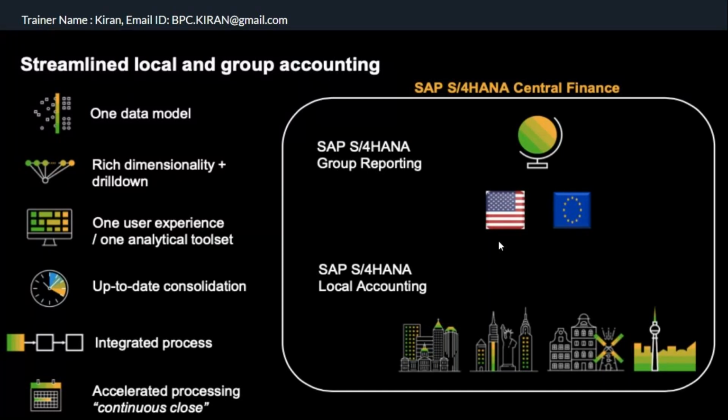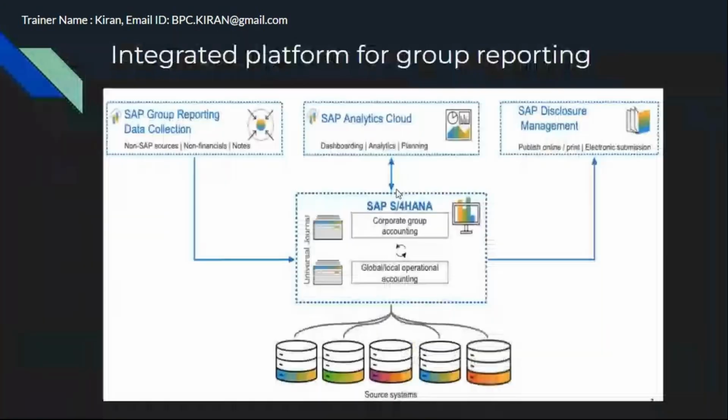And there is no loading concept now. You just release the data from the universal journal, from local accounting to group accounting, and non-SAP data you can directly load to group accounting, group reporting. So it's tightly integrated, and it's fast. You can save some more time here.